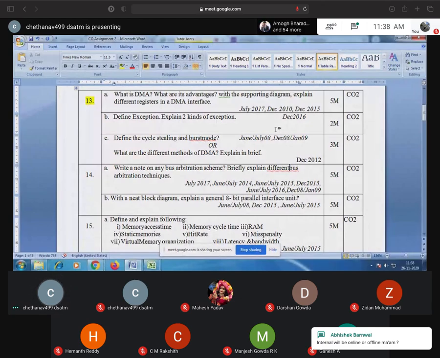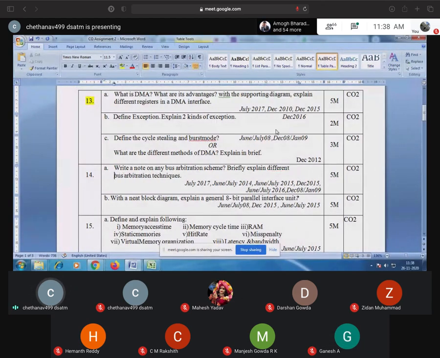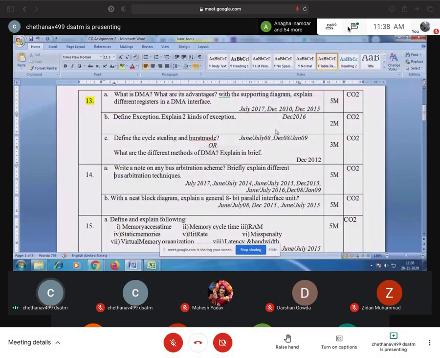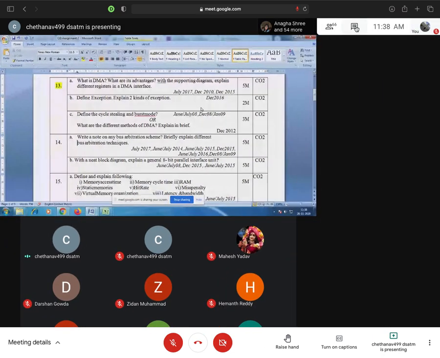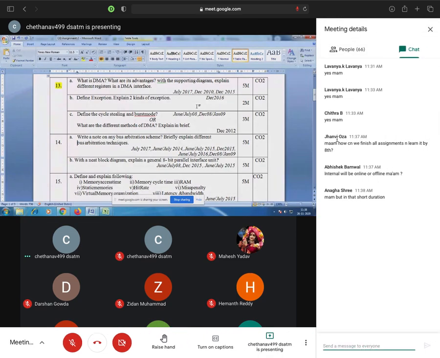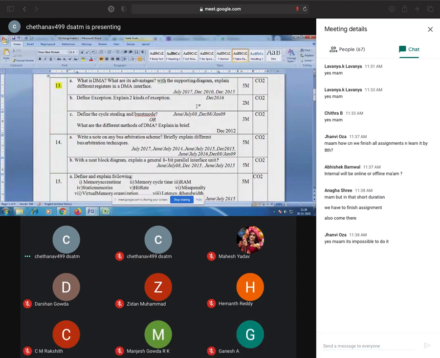I think it's offline. In the circular they have provided, it's an offline test. As per my knowledge, second internals will be offline. No, they have given the circular like that. Okay, see what circular they have provided.